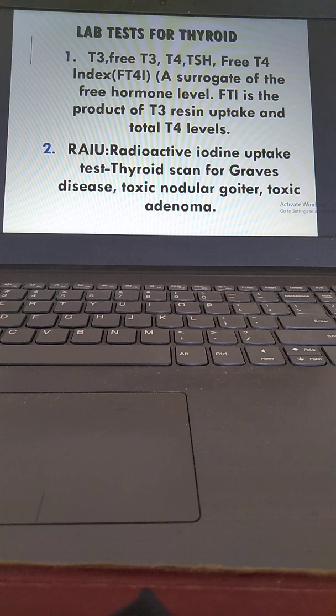Free T4 index. What is the free T4 index? It is a surrogate of the free hormone level. The free T4 index is the product of the T3 resin uptake and total T4 levels. So we also have RAIU, radioactive iodine uptake tests. And then we have the thyroid scan for Graves' disease, toxic nodular goiter, toxic adenoma.